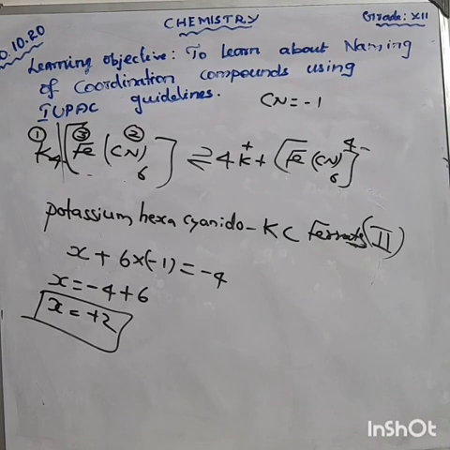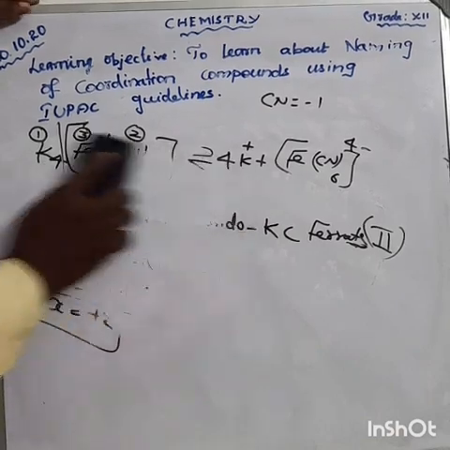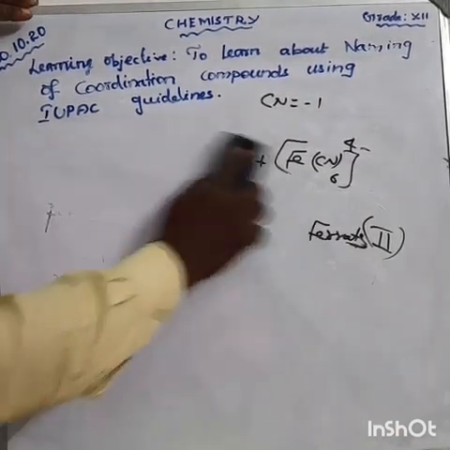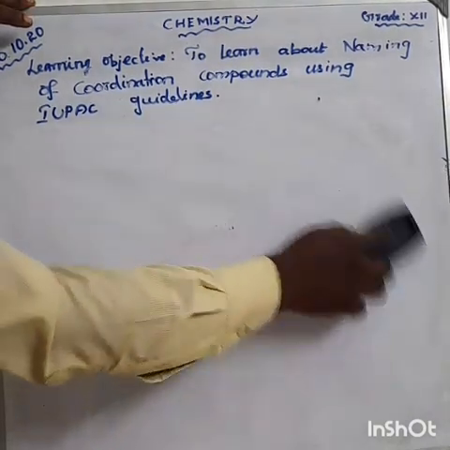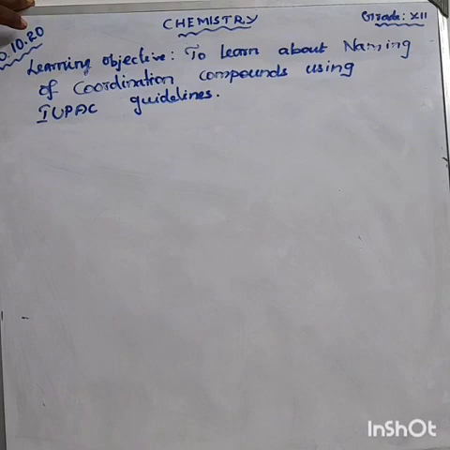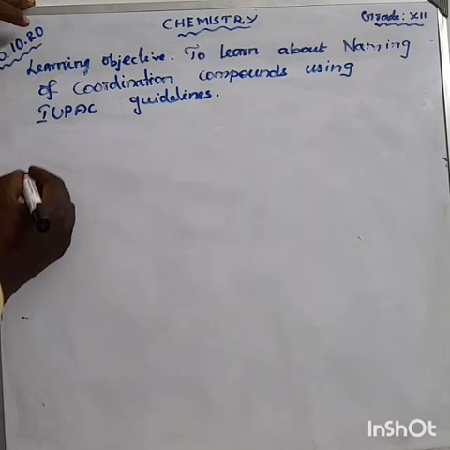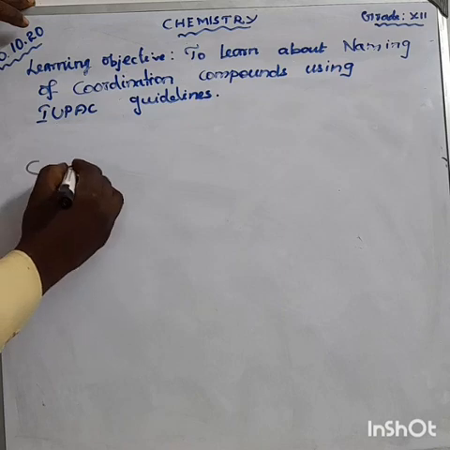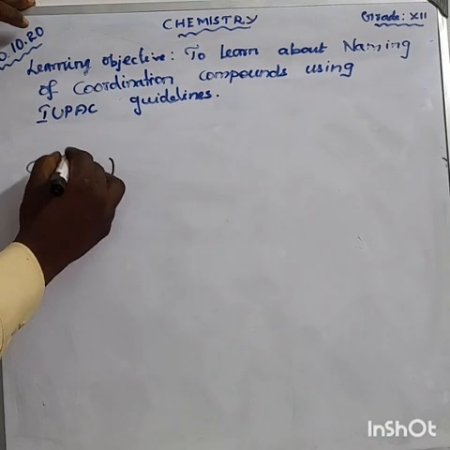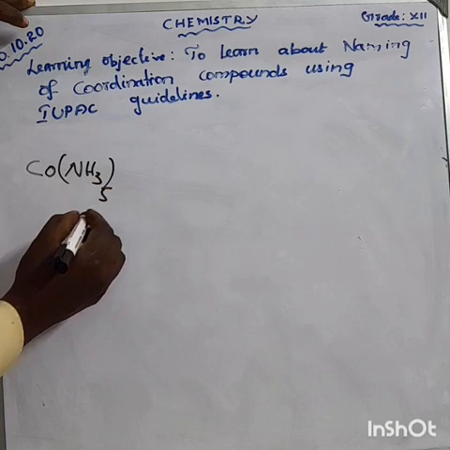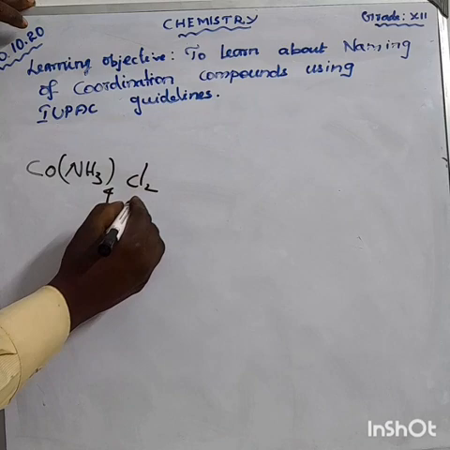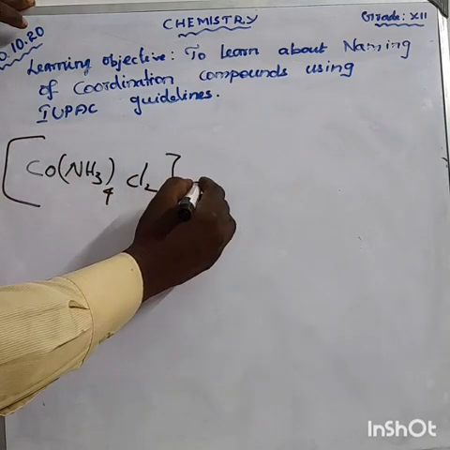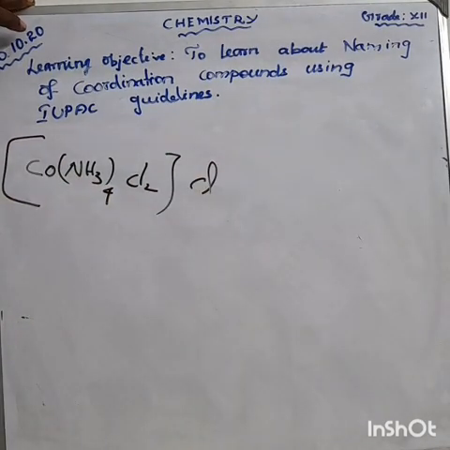What about the next one? As per your textbook, what's the next one? The next complex is [Co(NH3)4Cl2]Cl.